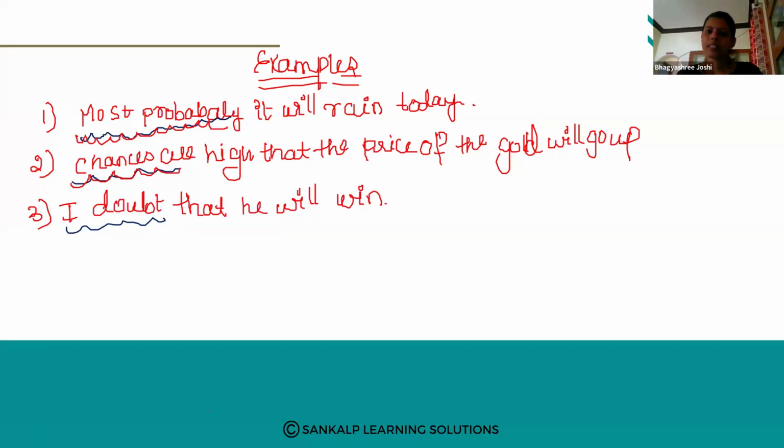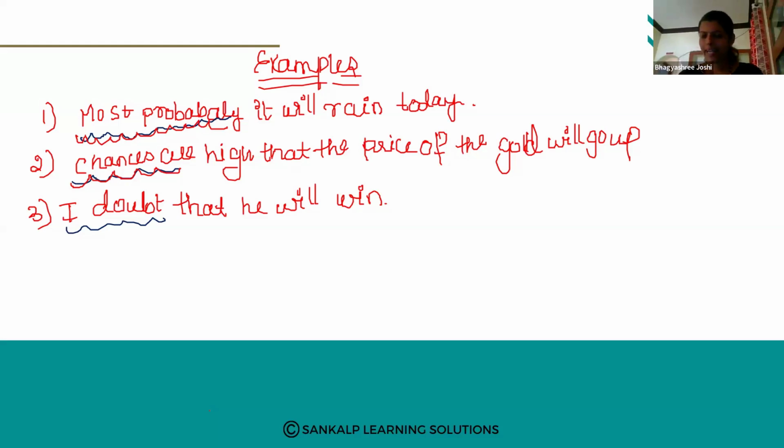Next example, chances are high that the price of gold will go up, or chances are high that the price of petrol will go up. So it is increasing nowadays. Day by day it is increasing only. So chances are high that the price of gold will go up, or chances are high that the price of gold will come down, right?